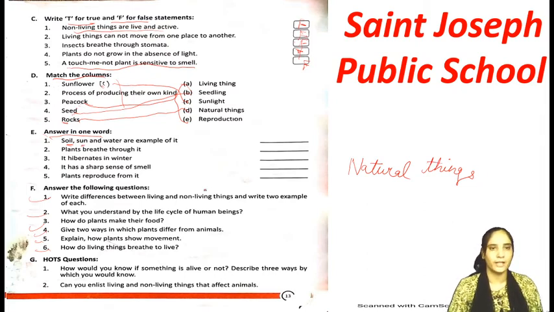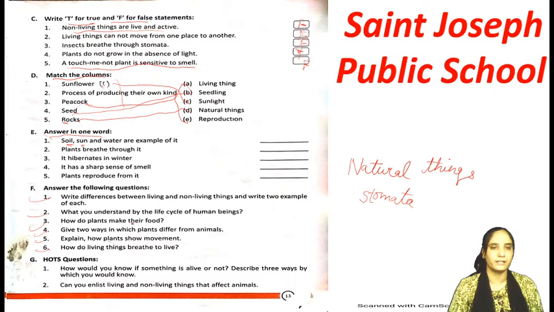Come to the next. Plants breathe through it. Plants breathe through what? It is stomata. I'm writing the spelling. STOMATA. Stomata. Okay, stomata.